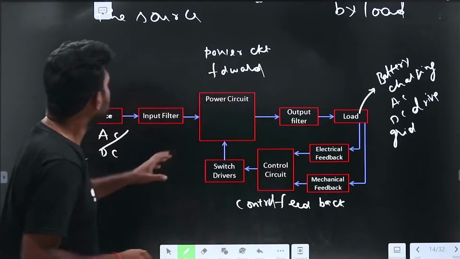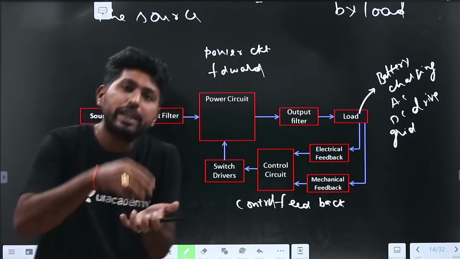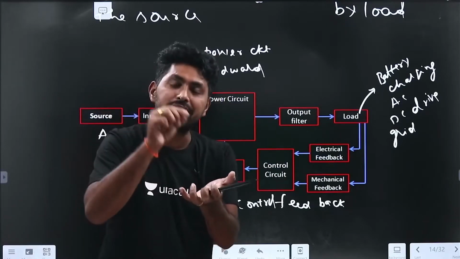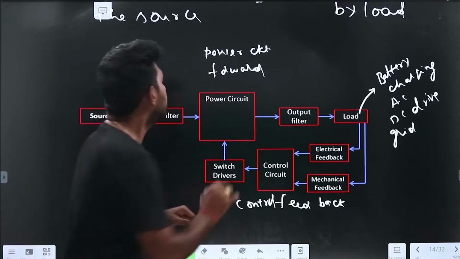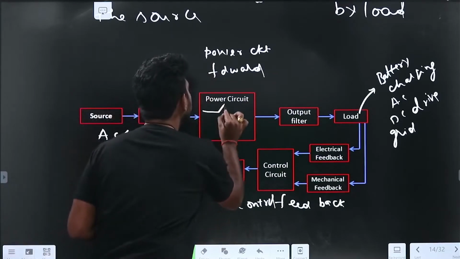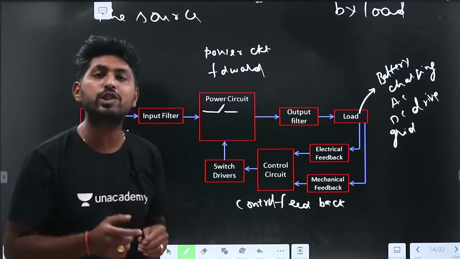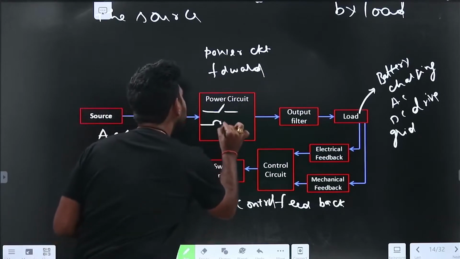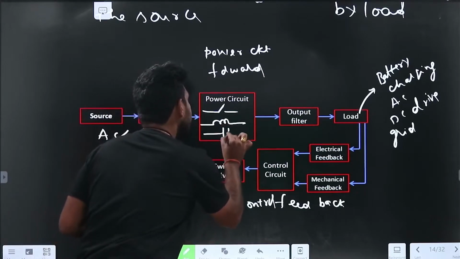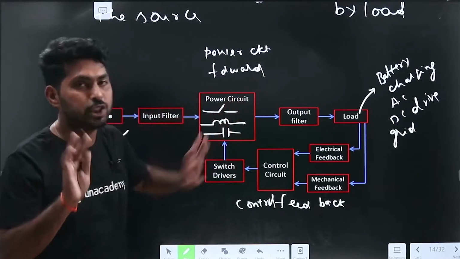So what is the power circuit here? A power circuit is a combination of switches and energy storage elements. What are the energy storage elements? The energy storage elements are inductance and capacitance.